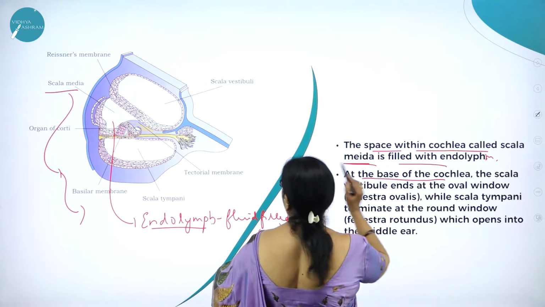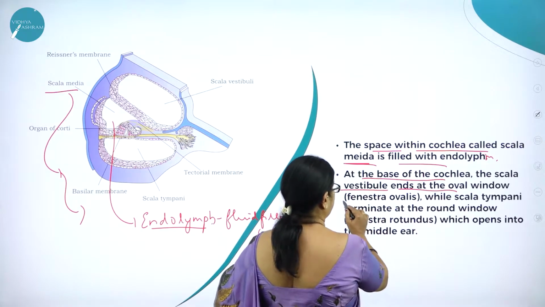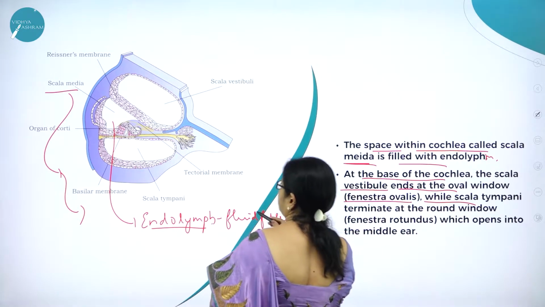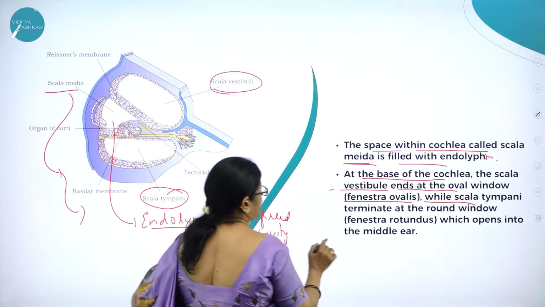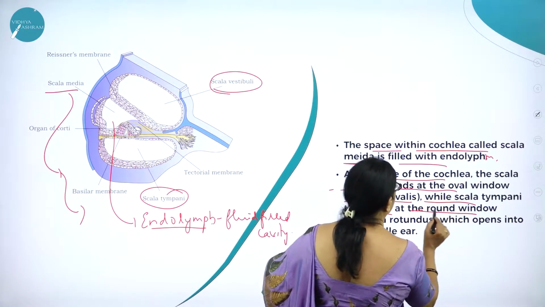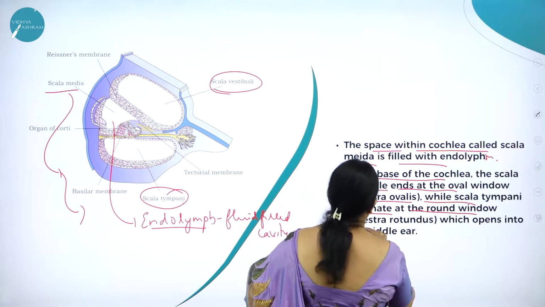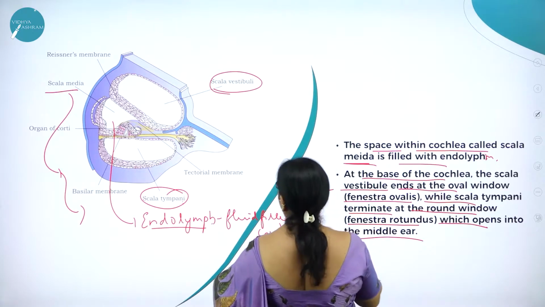And at the base of the cochlea, the scala vestibuli ends at the oval window, that is fenestra ovalis, while the scala tympani, here you can see the scala tympani and scala vestibuli, then the scala tympani terminates at the round window, that is called fenestra rotundus, which opens into the middle ear.